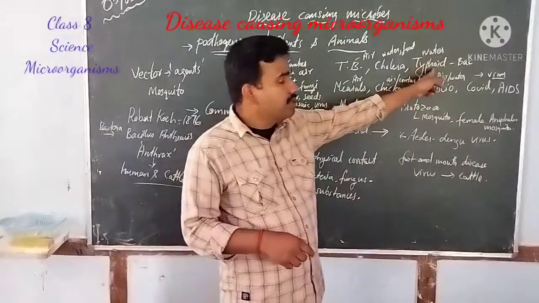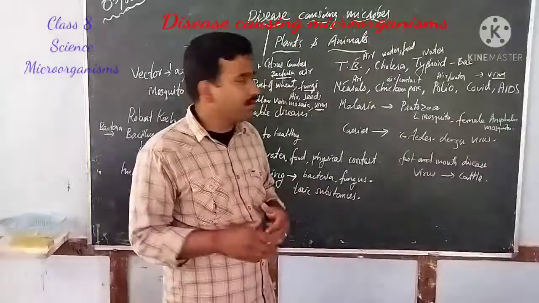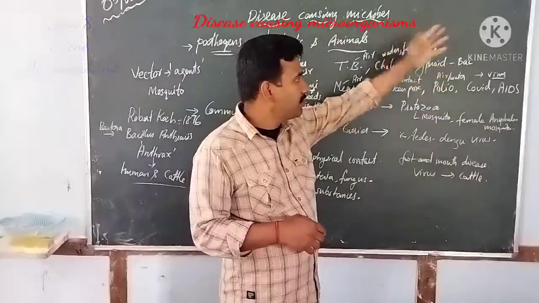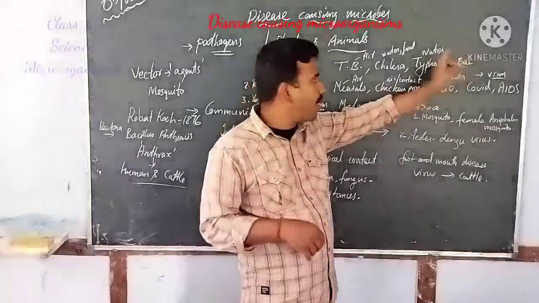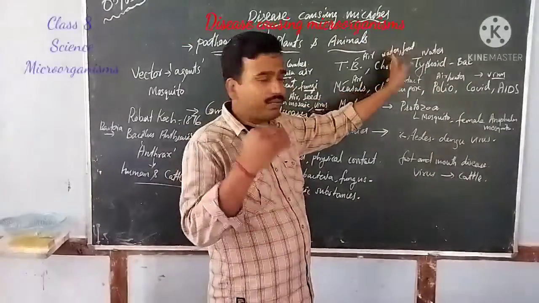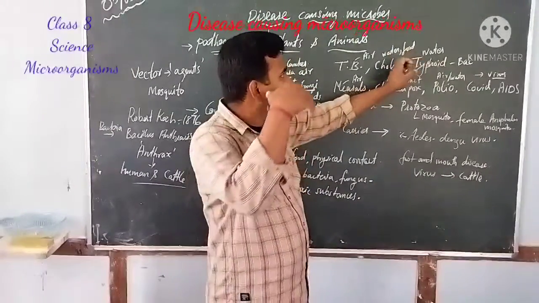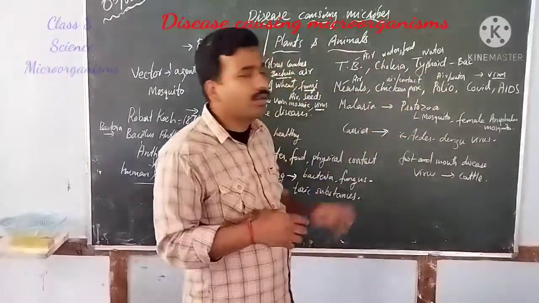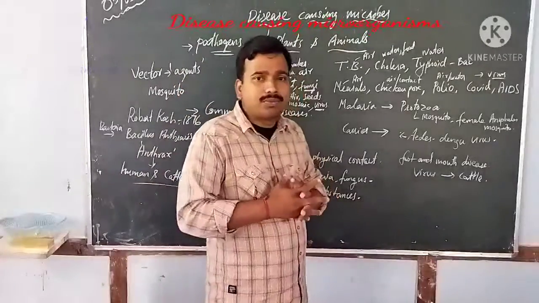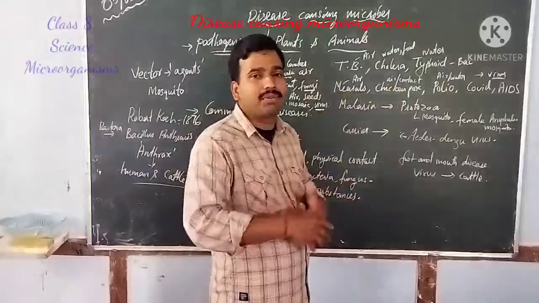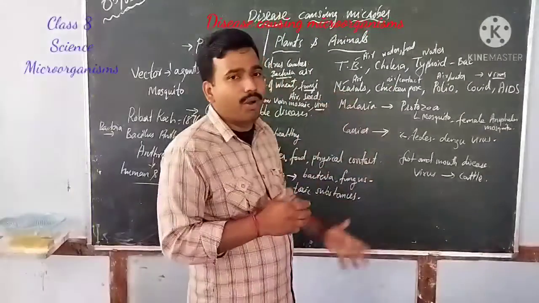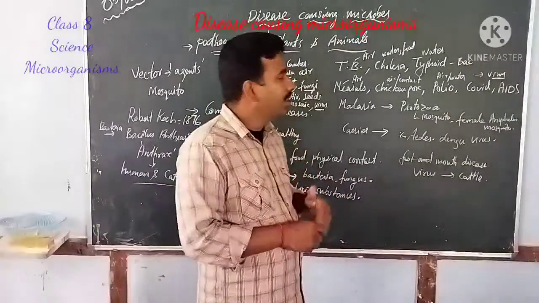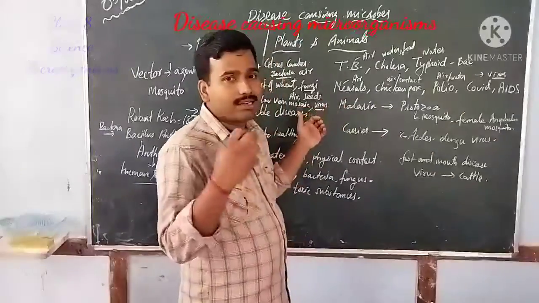Again, you can see typhoid is caused by bacteria called Salmonella typhi, and typhoid is transmitted from an infected person to a healthy person through water, and cholera is transmitted from an infected person to a healthy person through water or food. So you must not consume water which is normally coming from the tap. You must boil it so that the germs, or the disease causing microorganisms, get killed. Then only you must consume the water.